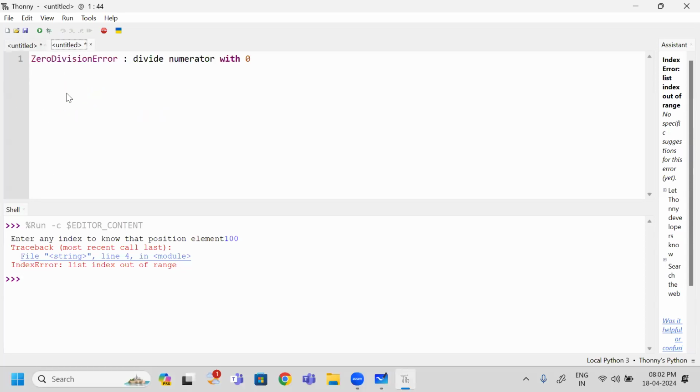So what is the index error? Is it an unexpected error or expected error? It is an unexpected error. What is that? Index error. You get this when we try to access an element which is out of range.